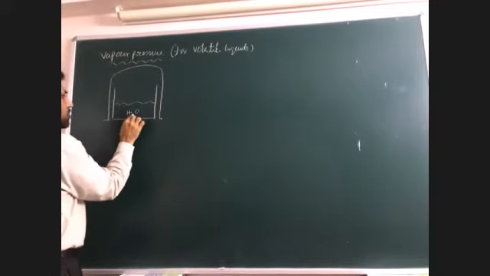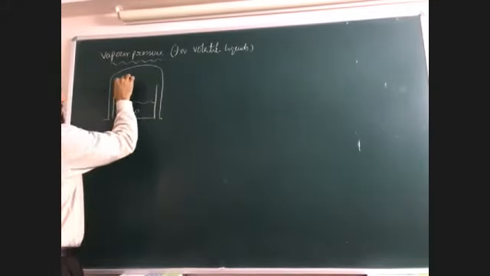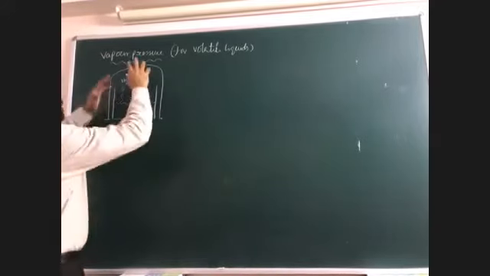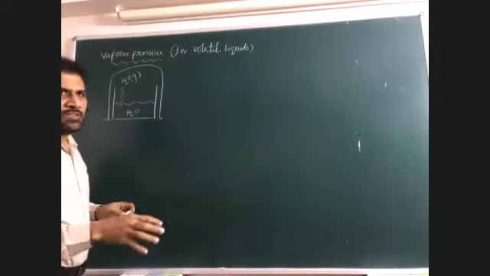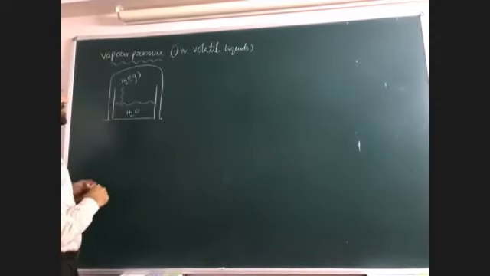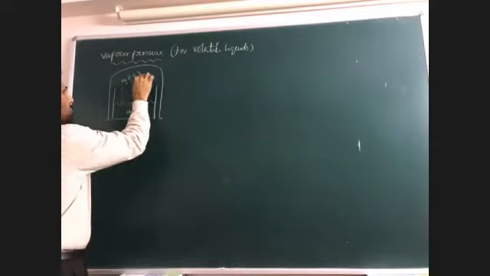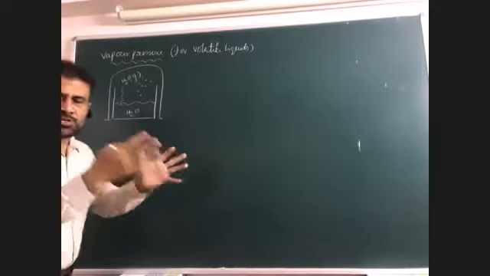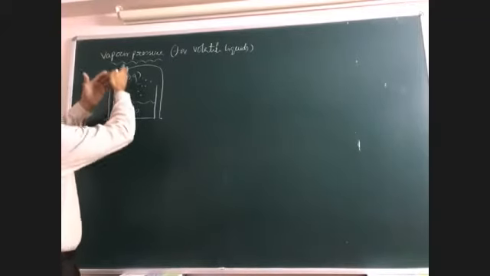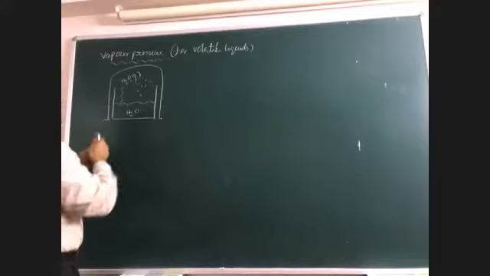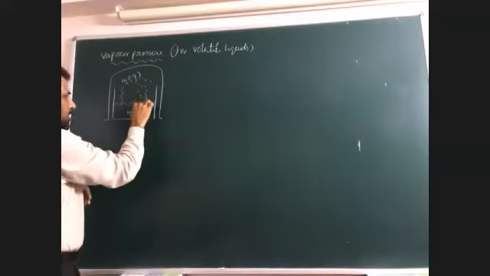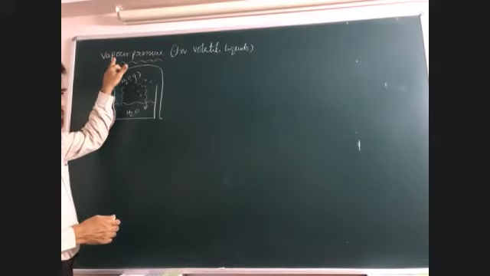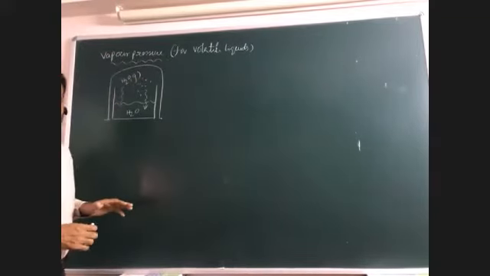Initially, this water evaporates and changes into H2O gas. After a certain period, there is no further chance of evaporation. In such a case, what happens? These vapor molecules come closer and closer. First the rate of evaporation takes place, then these molecules try to condense back. So evaporation takes place in one direction and condensation in another direction.